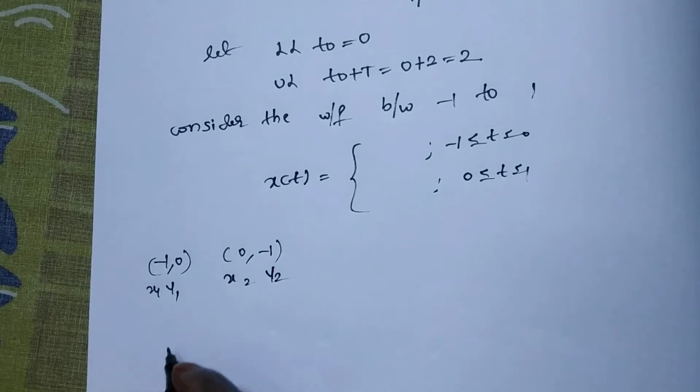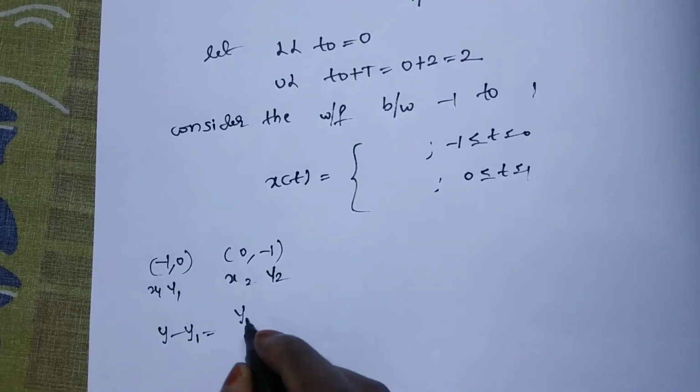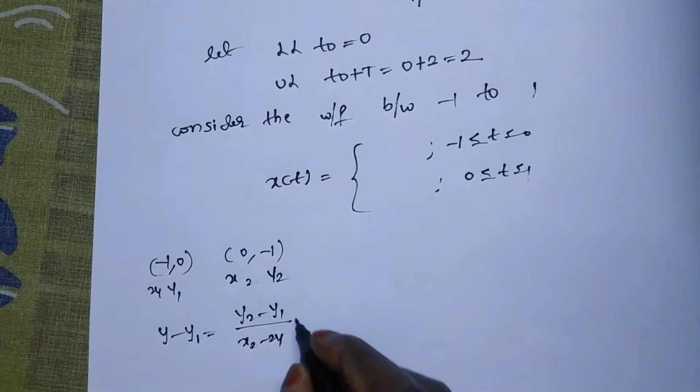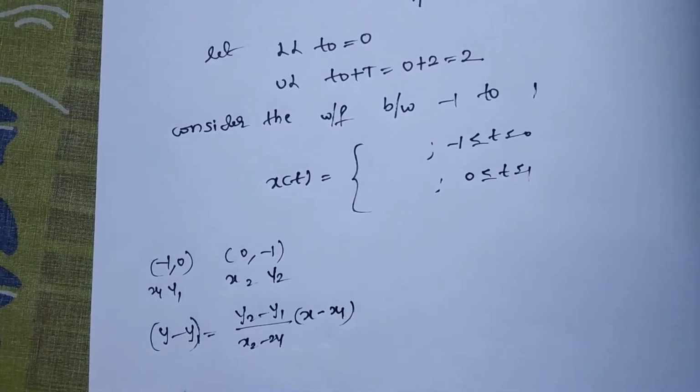Did you remember the line equation formula? y minus y1 is equal to (y2 minus y1) by (x2 minus x1) times (x minus x1).